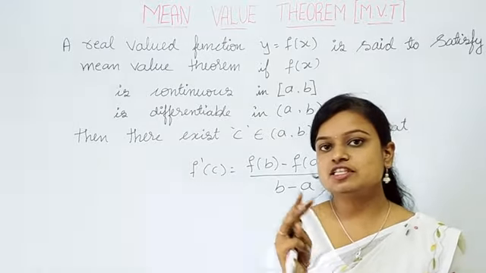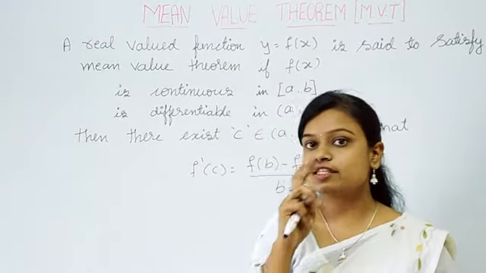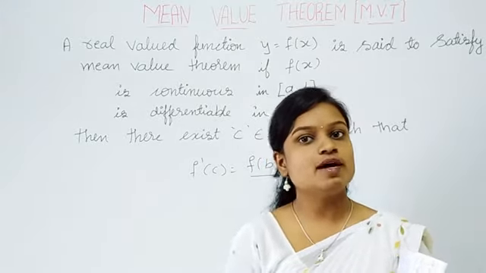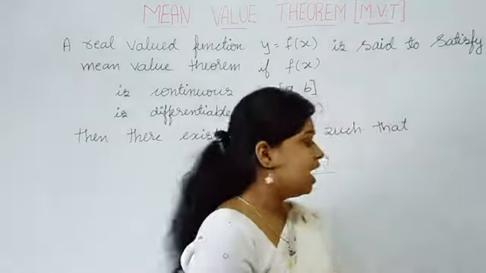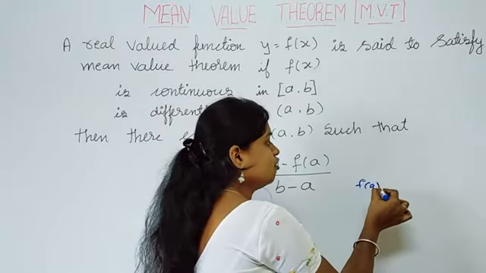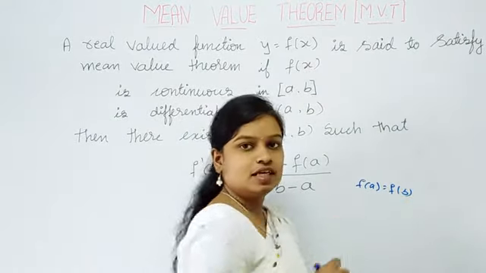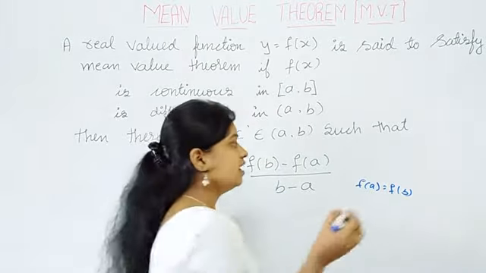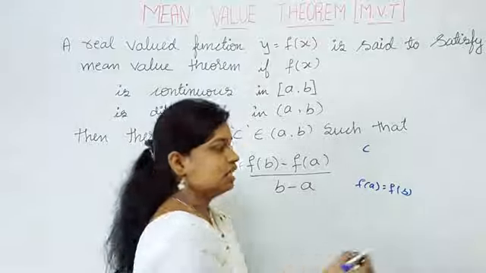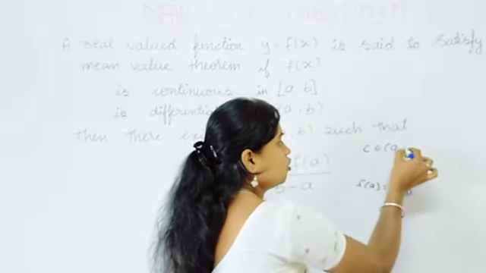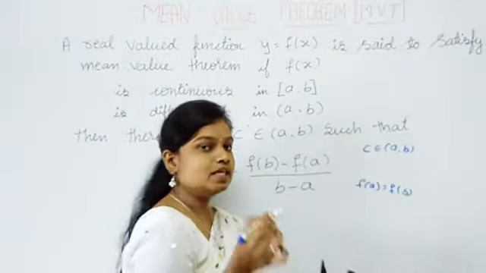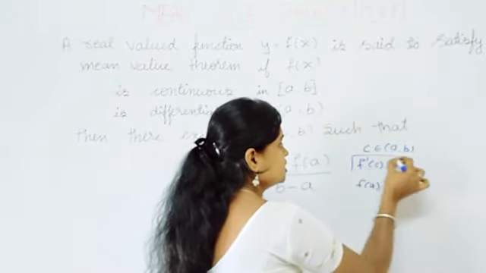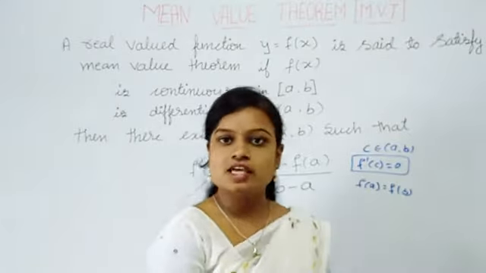The first condition is that the given function is continuous in the closed interval a comma b. The second is that the function is differentiable in the open interval a comma b. The third condition is f of a is equal to f of b. If all three conditions are satisfied, then there exists some real number c belonging to the open interval a comma b such that f dash of c is equal to 0. This is the condition for Rolle's theorem.